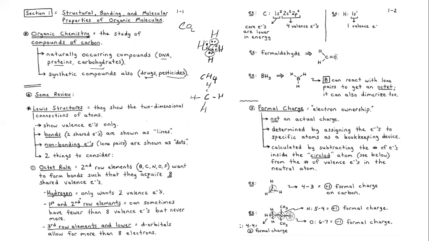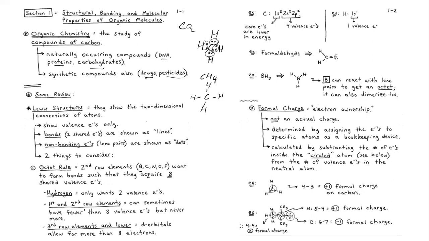Now, hydrogen only wants two valence electrons. We know that hydrogen only wants 2 valence electrons, not more than that, because its atomic number is 1. So its outer energy level will be filled by only 2 electrons, okay?